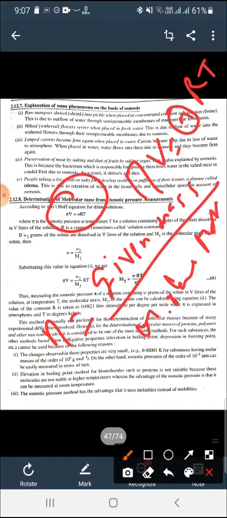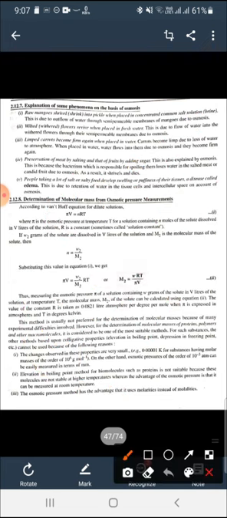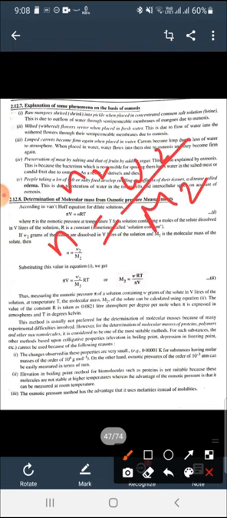If we are finding the number of moles of solvent, we write n1, and if we are finding the number of moles of solute, we write n2, or simply n. So n, the number of moles of solute, equals the mass of solute, W2, upon the molecular mass, M2. Subscript 2 is designated for solute, 1 for solvent.